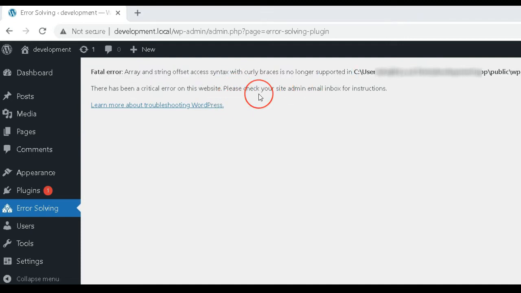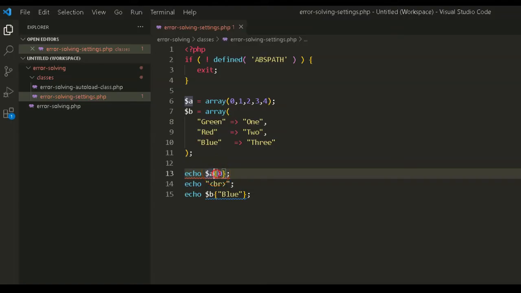If you are experiencing such a fatal error, don't worry. It is easy to solve. Just replace the curly braces with the square brackets. That's it.